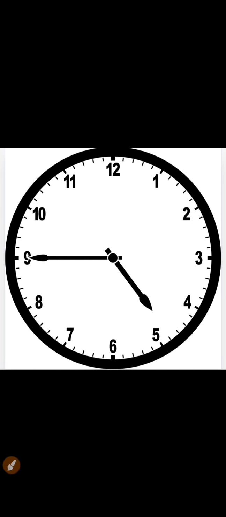In the next picture, the situation is the same. Again, I am asking the same question, what is the time? Okay, so your answer should be it's quarter to 5, or it's 15 minutes to 5. Or alternatively, again, you can use another line. What is that? It's 4:45. Very simple. Let's go ahead.